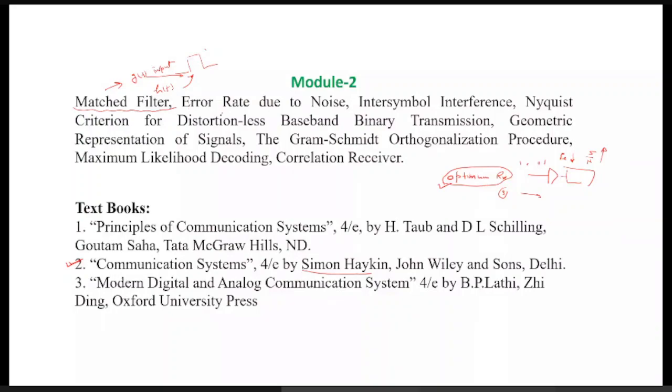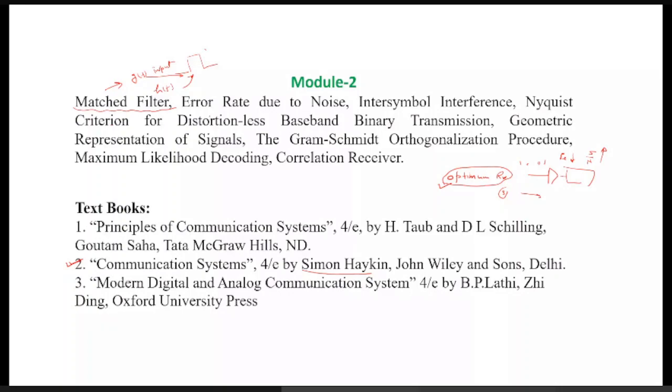And this effect of the noise is of two types. One is the inter-symbol interference, and the other is the channel noise. So we will be studying the performance of the matched filter. And there are some more topics like baseband transmissions. We have to transmit the baseband transmissions over distances. For that, we will be calculating the criteria.